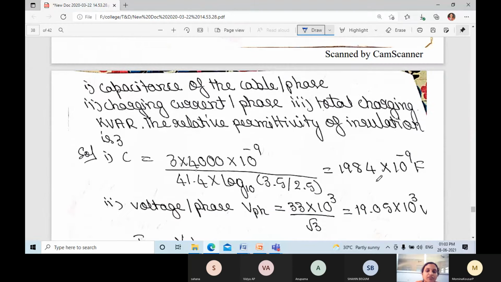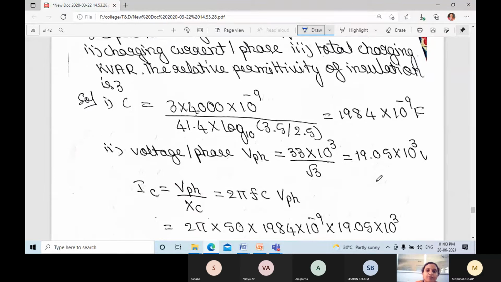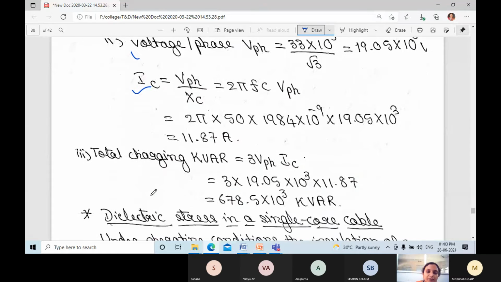The relative permittivity of the insulation is given. We need to find out the similar process: C, we need to find out V phase, we need to find out IC. We know all the parameter values, we just need to substitute in the formula and get the values. Next, total charging kVAr is equal to 3 into V phase into IC. So 3 into V phase value and IC value, if you substitute, you will get 678.5 into 10 to the power of 3 kVAr.